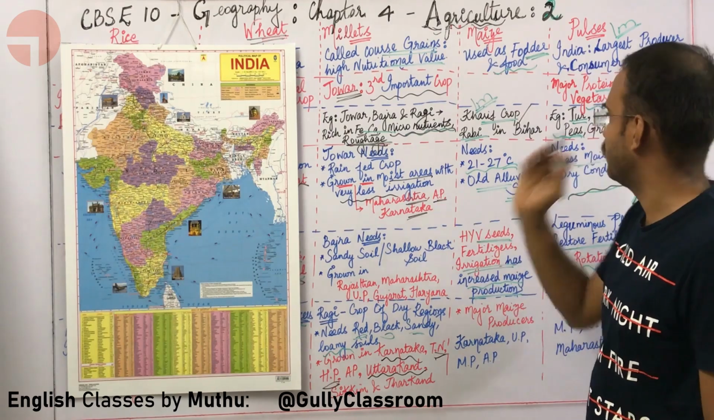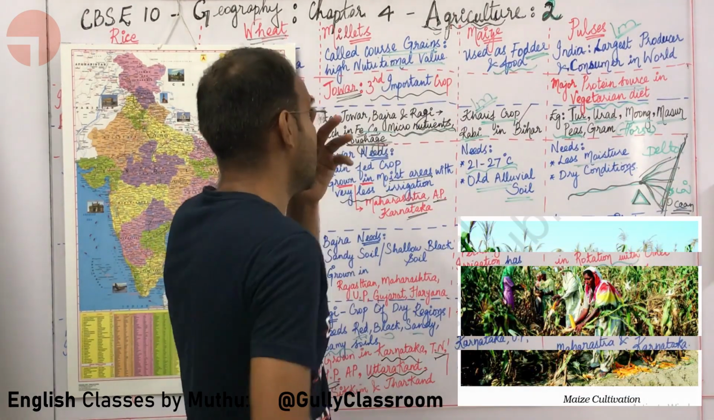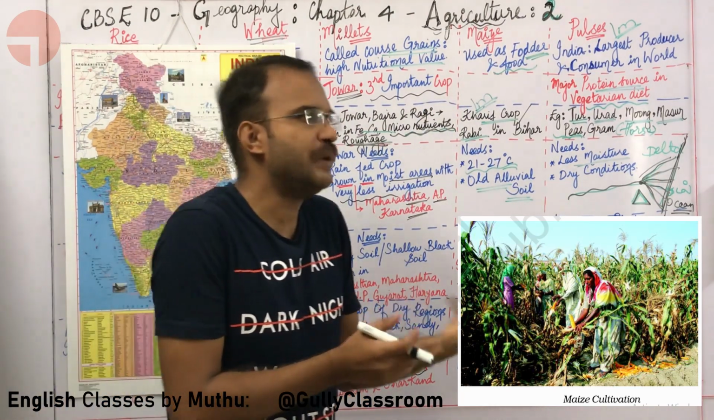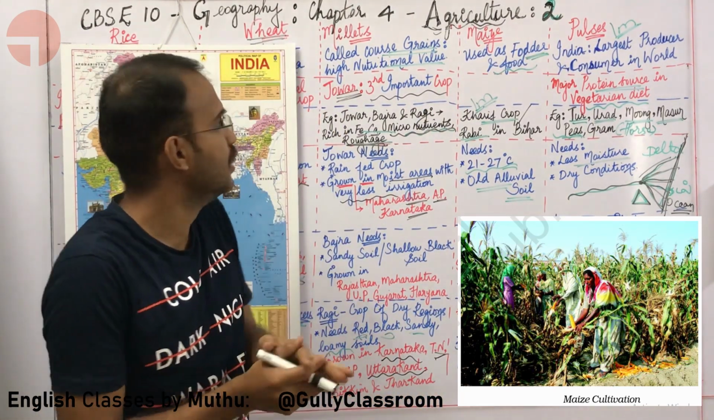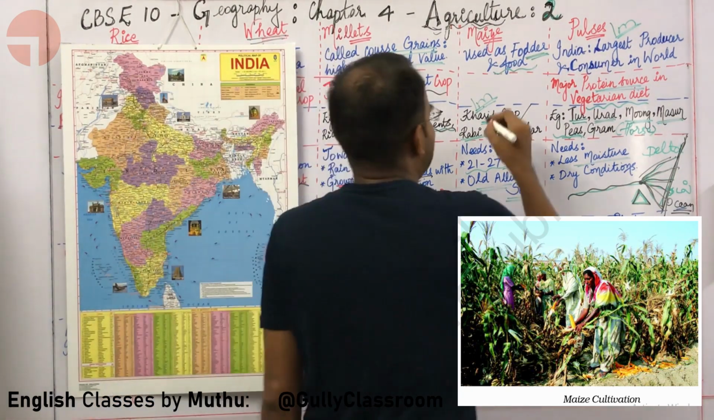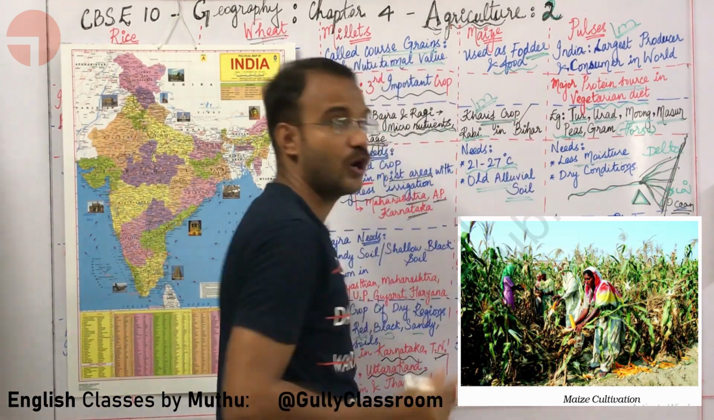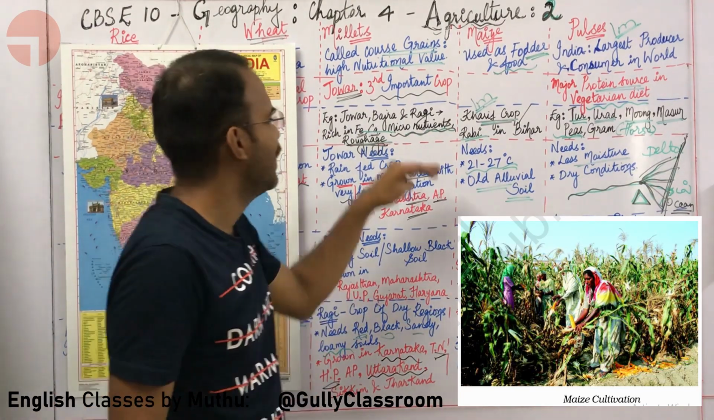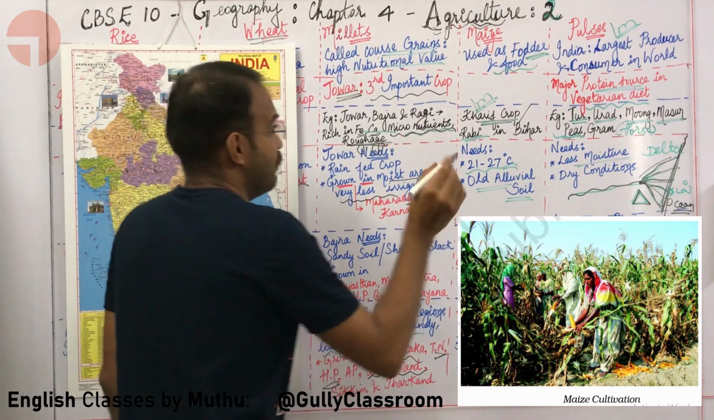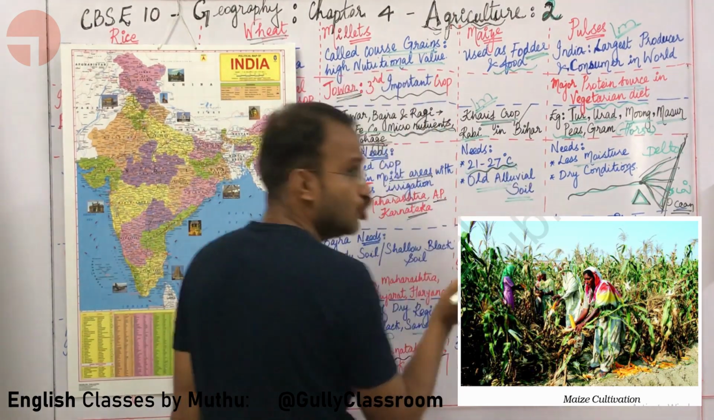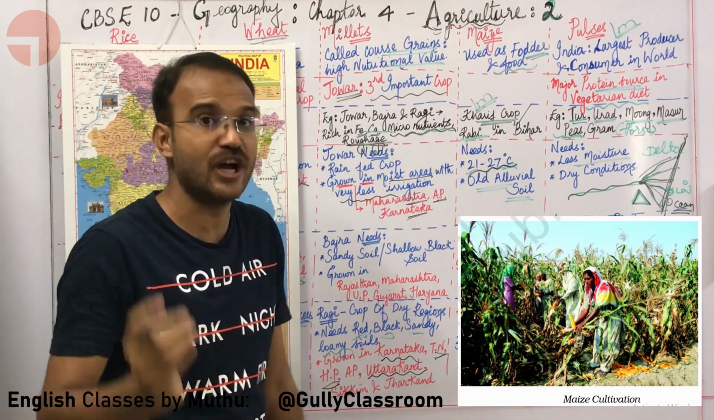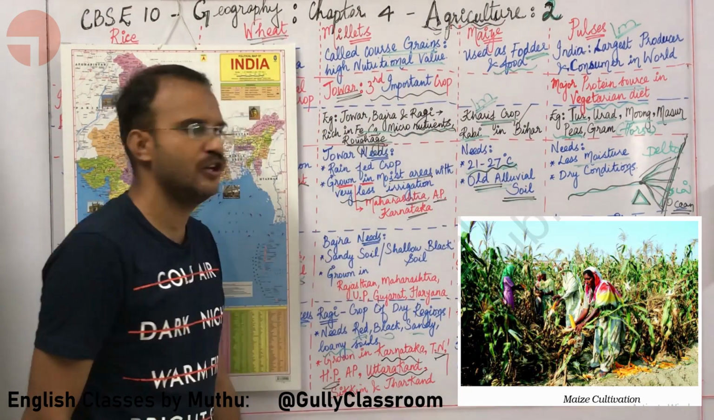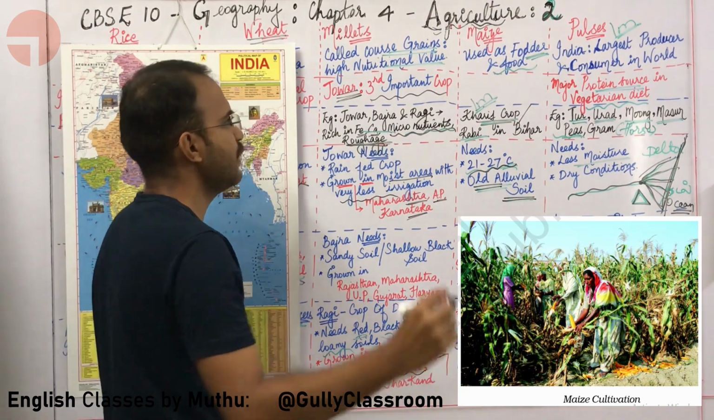Let's now study maize. Maize is used both as a fodder crop and a food crop. You are feeding maize to cattle. It is a kharif crop, but it is a rabi crop in Bihar. Maize needs a temperature of 21 to 27 degrees centigrade and specifically needs old alluvial soil. Yeah, this is a one mark.